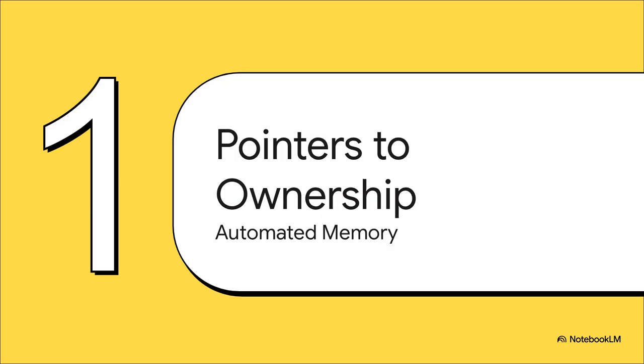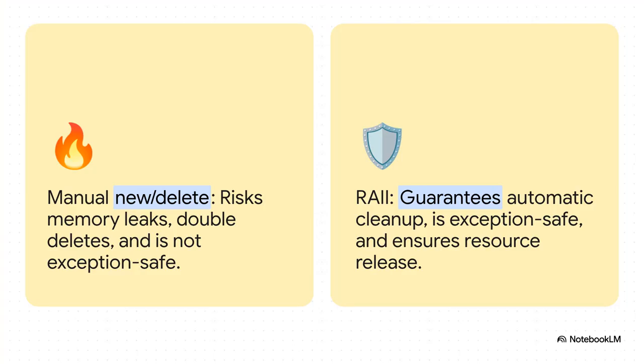So, the first big mindset shift I want to talk about is how we handle memory. Honestly, it's time we left the wild west of raw pointers behind and stepped into a much safer, more modern world, built on the idea of ownership. For the longest time, C++ developers had this constant, low-level anxiety about manual memory management. You forget a delete, boom, memory leak. You call it twice by accident, boom, you've got a crash. And what happens if an exception gets thrown somewhere in the middle? Yeah, that delete might never even get called.